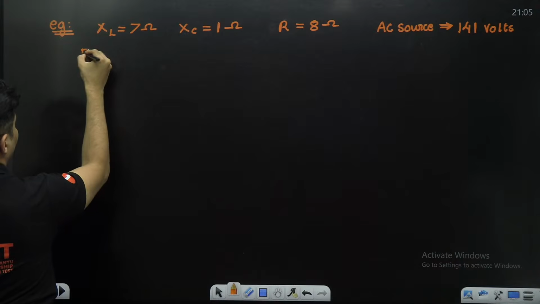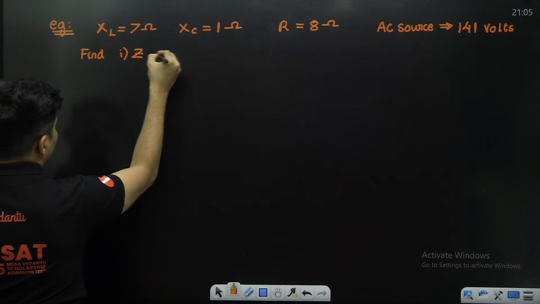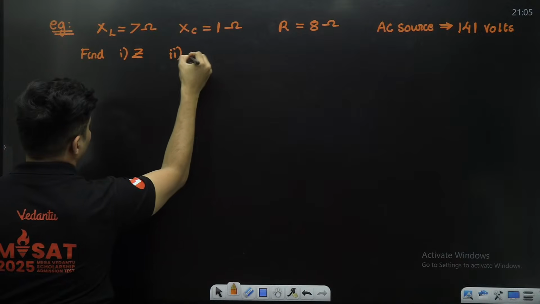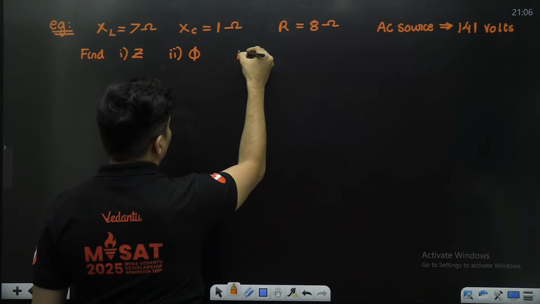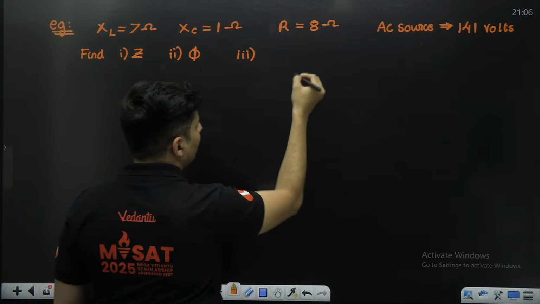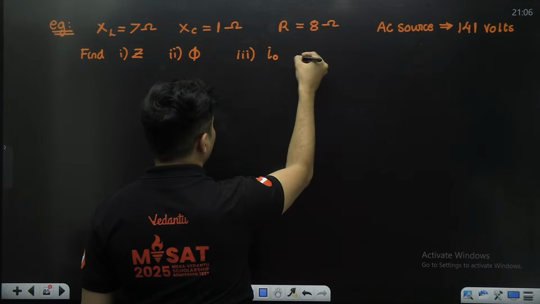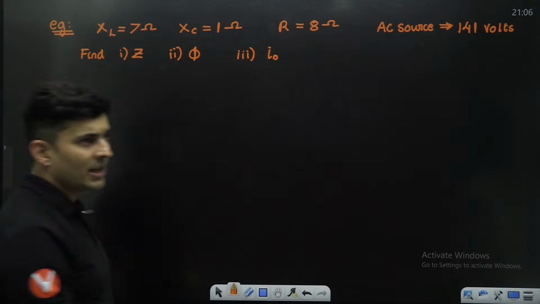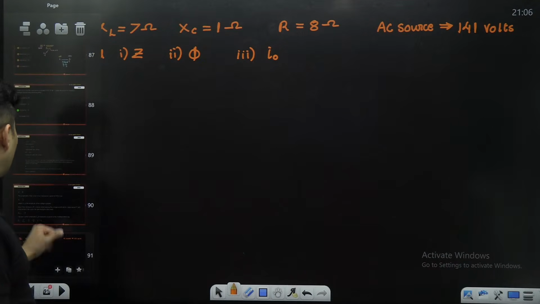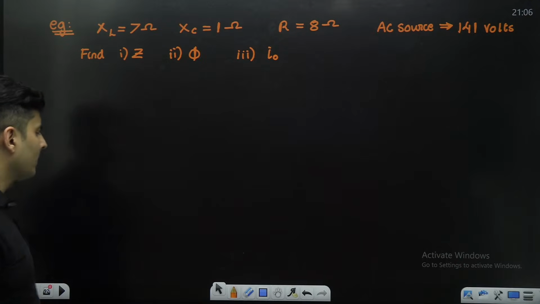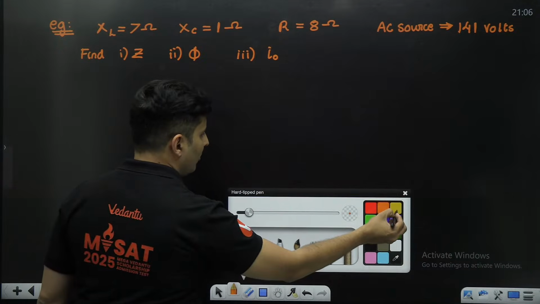The question is, find number one, impedance. Number two, phase difference between voltage and current. Number three, what is the maximum current amplitude? I think that should be more than enough. You have figured out everything literally. So that is the question. Okay, so let's try to figure this out.